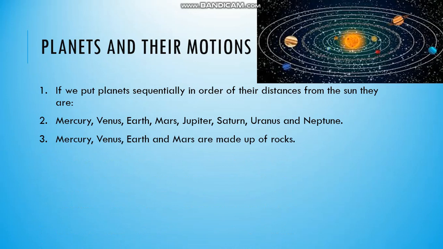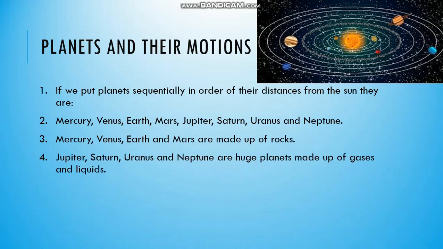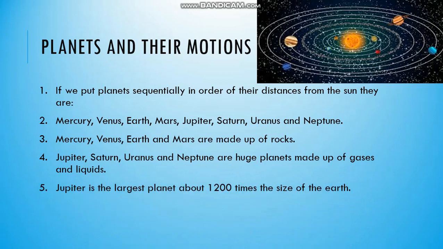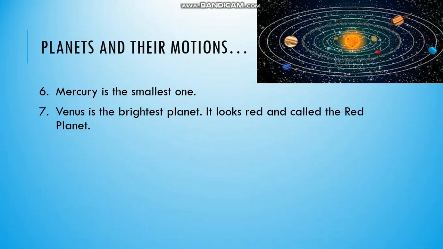Mercury, Venus, Earth, and Mars, these first 4 planets are made up of rocks. Next 4, Jupiter, Saturn, Uranus, Neptune, are huge planets made up of gases and liquids. Jupiter is the largest one, about 1200 times the size of Earth. And Mercury is the smallest one.